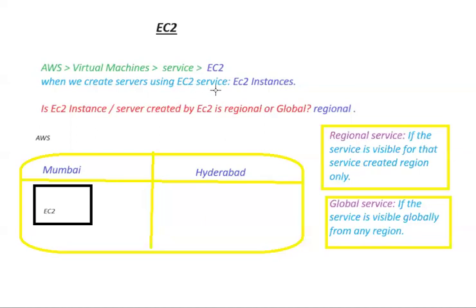I hope you understood how we create servers. Which service do we use to create servers? EC2. And what do we call those servers when created by using EC2? EC2 instances. Are these EC2 instances regional or global? Regional. I hope you understood why it is regional, which services are regional and which are global, and you found the definitions of them as well. So I hope you understood this video.